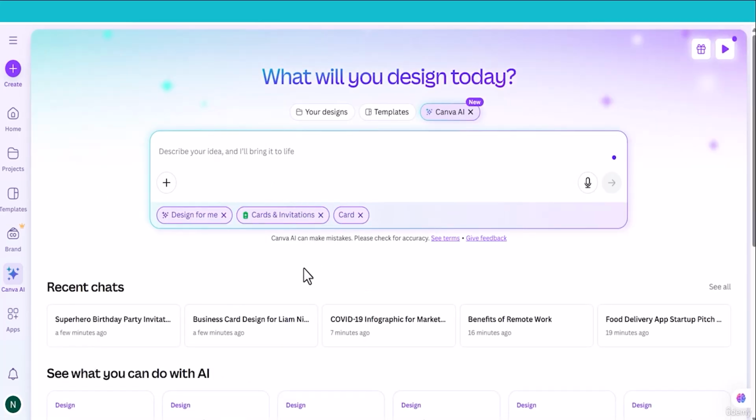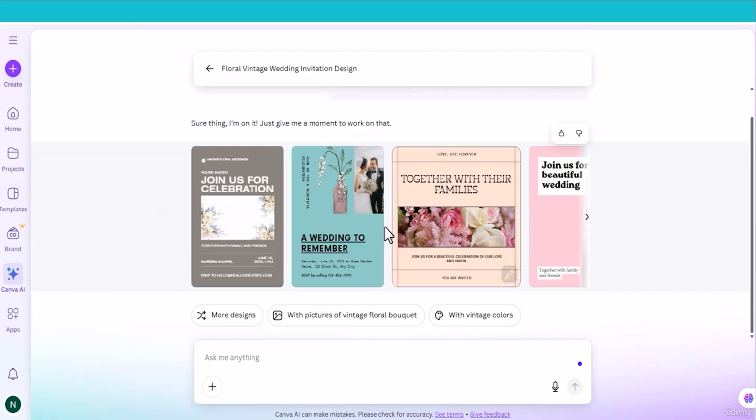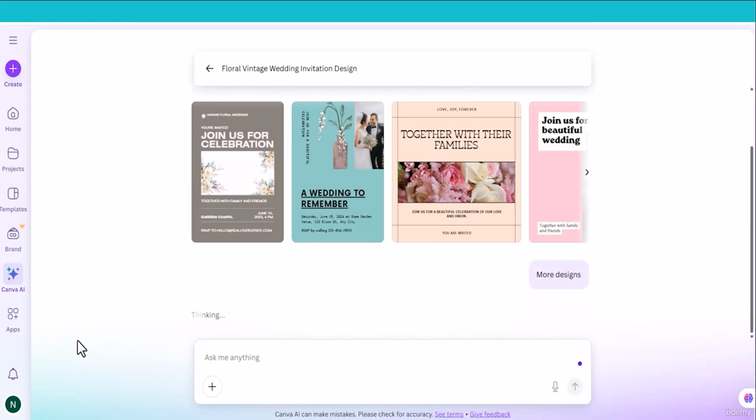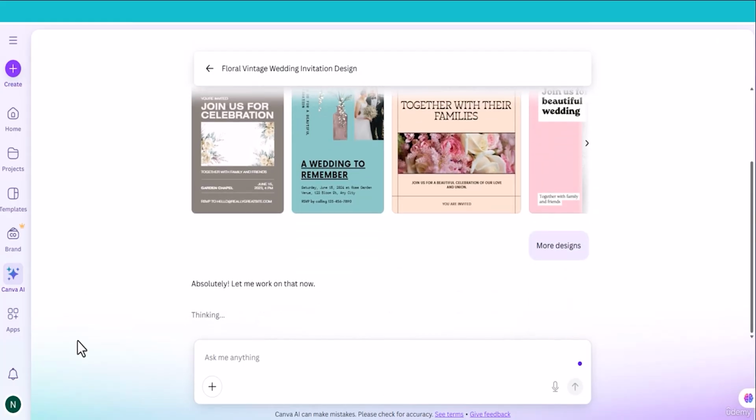Now let me create a wedding invitation card. Make a wedding invitation card in a floral vintage theme. If you don't like the design, you have the options to ask for more design.